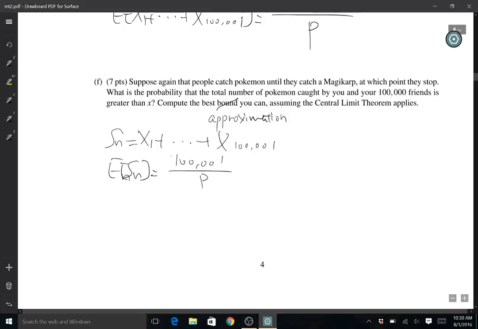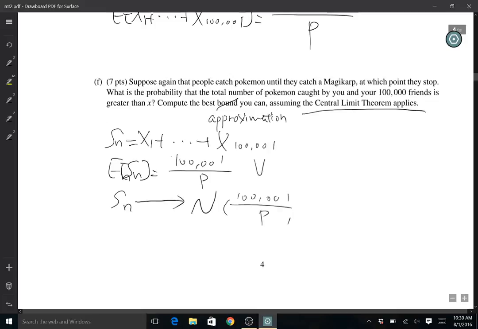According to the central limit theorem, Sn approaches the normal distribution with mu being 100,001 over p and the variance.